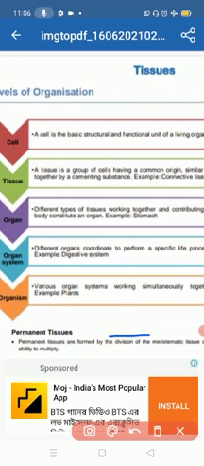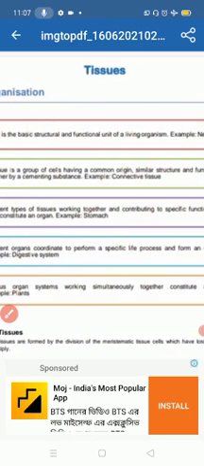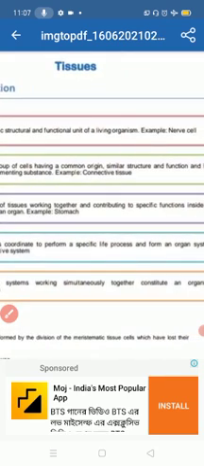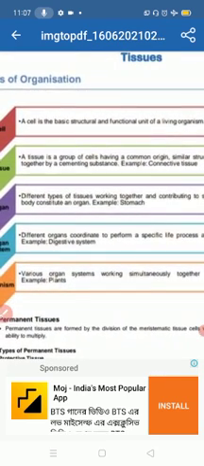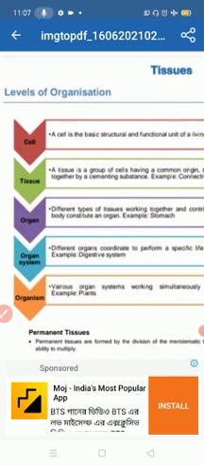Now we will discuss the organ. An organ is different types of tissue working together and contributing to a specific function inside the body. Example, the stomach.